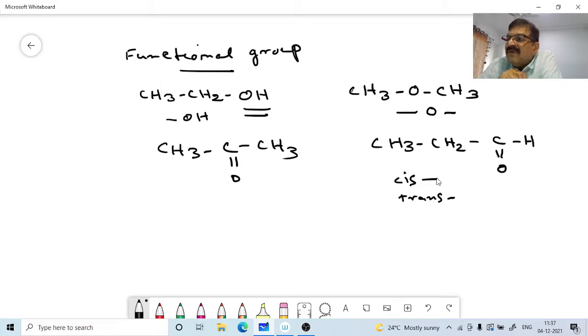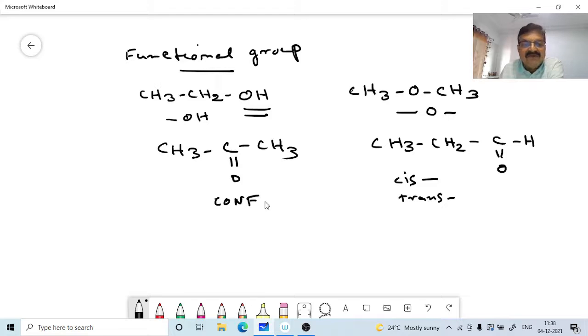Because they differ only in the three-dimensional arrangement of atoms, stereoisomers have the same functional groups. There is no difference in the functional groups or in the connectivity of atoms. Now, a particular three-dimensional arrangement of atoms or groups is called configuration.